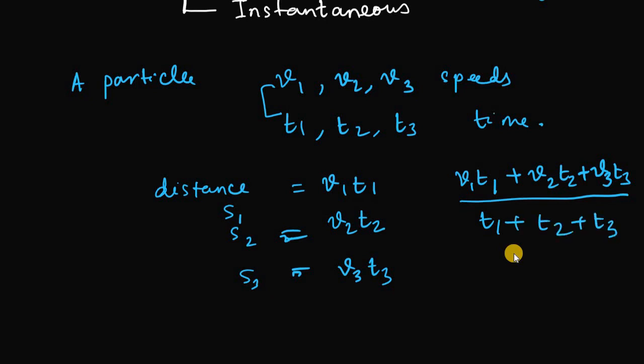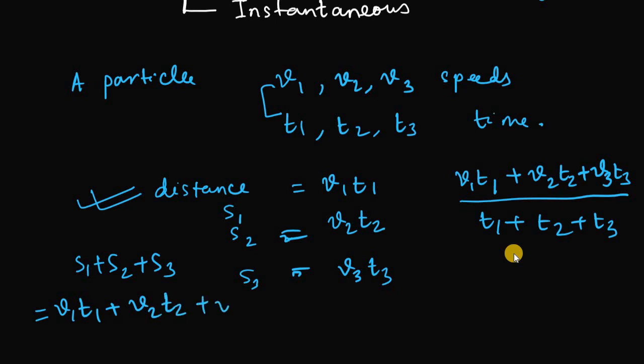Then only you can find the average speed of the particle. So if velocity, time are given but distance is not, then you must first find out the distances, so that you can add s1 plus s2 plus s3, which is actually v1 t1 plus v2 t2 plus v3 t3, and divide the distance by the total time, which is t1 plus t2 plus t3.